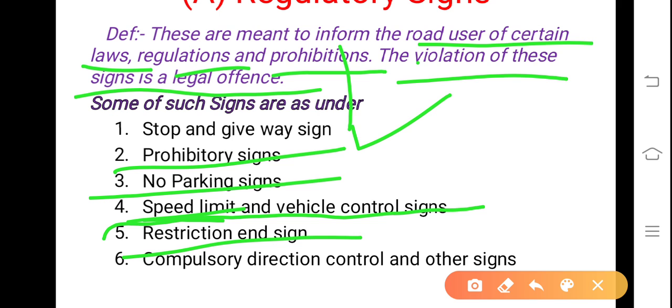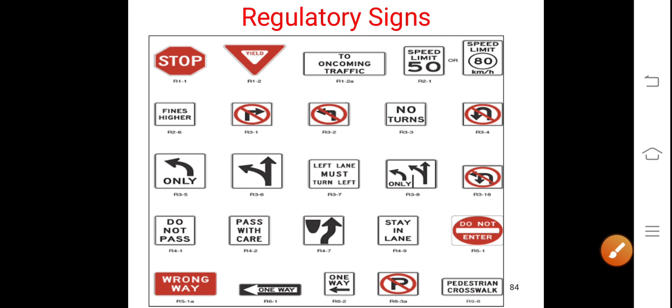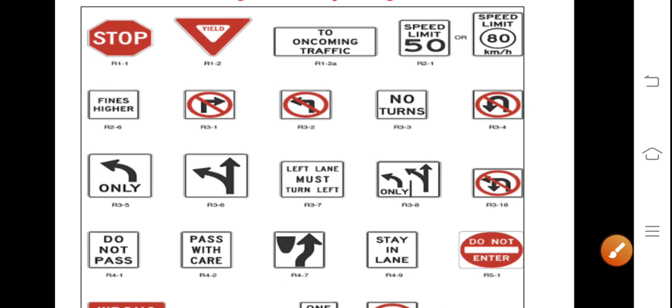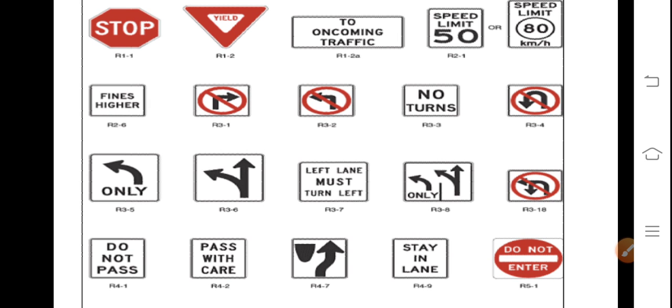That restriction. Compulsory direction control and other signs means compulsorily you have to take a right turn and then you have to move ahead. So such signs are also known as regulatory or mandatory signs. You abide by the rules and regulations. So you see, these are all various types of signs.